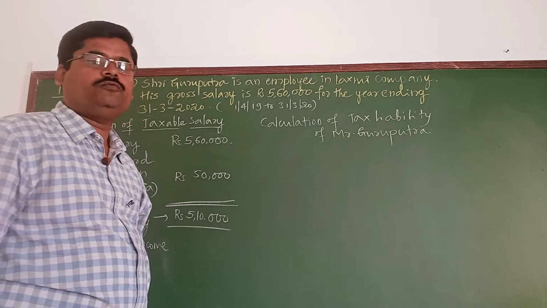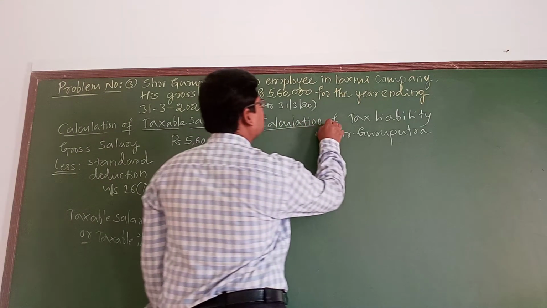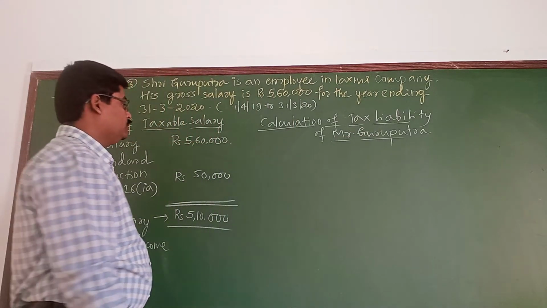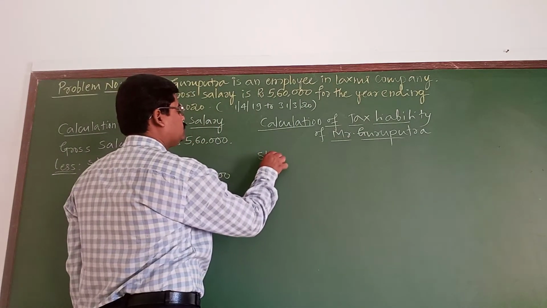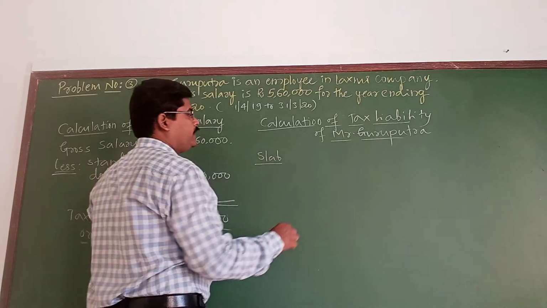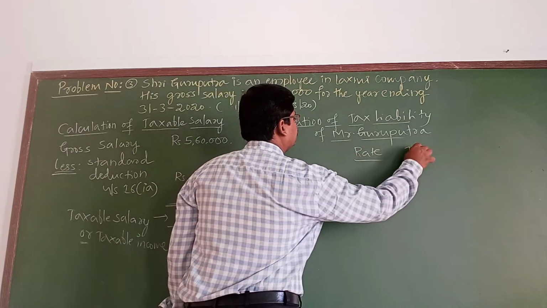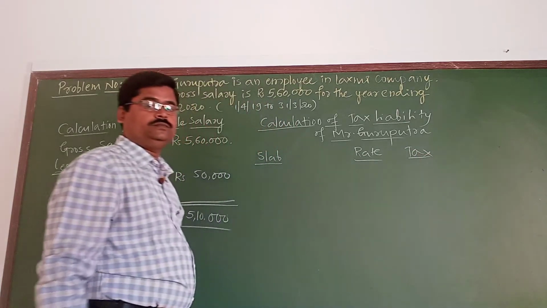Tax liability of Mr. Guruputra. So, slab. Thereafter, I am going to consider the rate. Then, tax has to be paid.